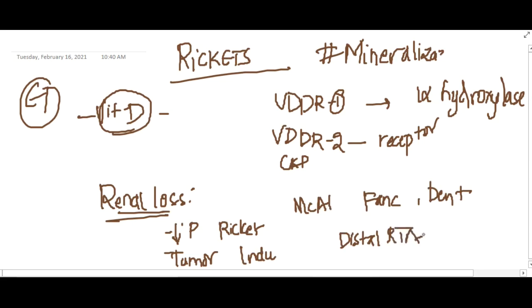So renal losses are seen in hypophosphatemic rickets, tumor induced rickets, McCune-Albright syndrome, Fanconi's disease, Dent's disease, and distal renal tubular acidosis.